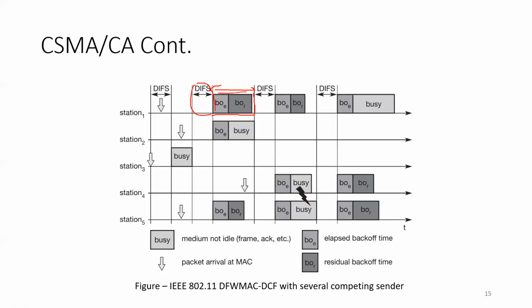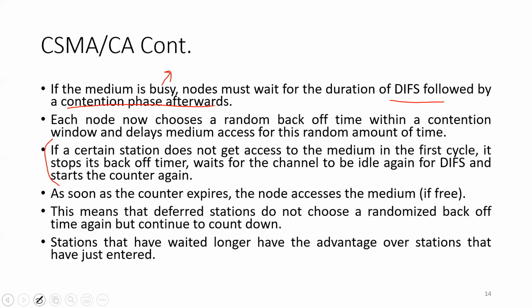Now during the wait, another station transmits information over the medium. So what will happen? It will stop the backoff timer at that particular point where another station transmits information over the medium. Now when the medium is free, what happens? It will again wait for the DIFS amount of time, and instead of selecting the timer again from the beginning, it will start the timer from the point where it was left previously. So this reduces the wait time for each node to access the medium.